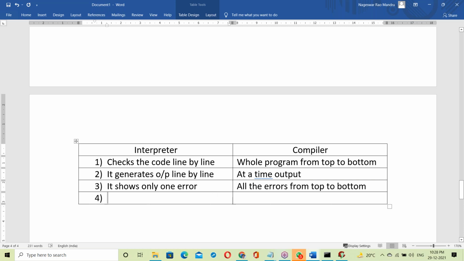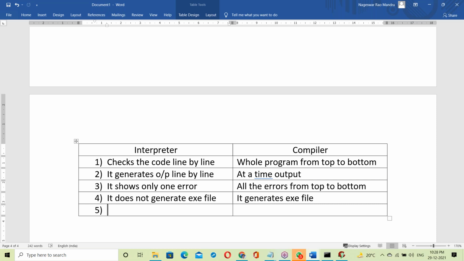The most important difference is that the interpreter does not generate an exe file. The compiler generates an exe file. This is the main difference. What's the main difference between interpreter and compiler? The exe file is the difference.